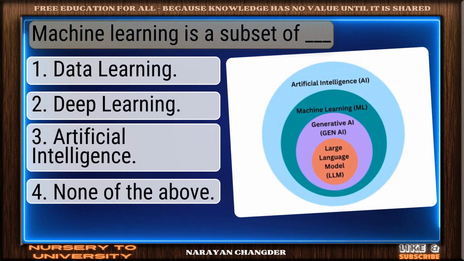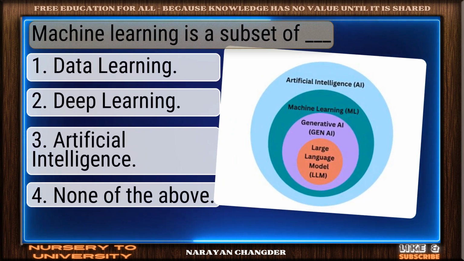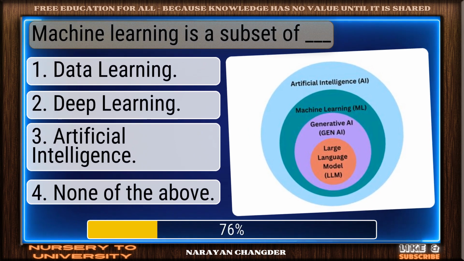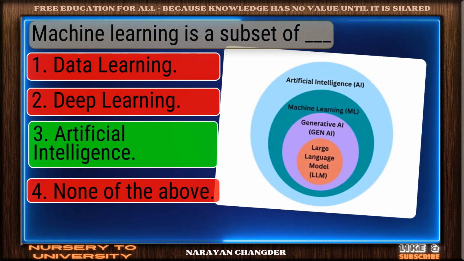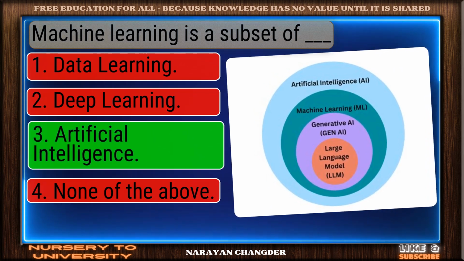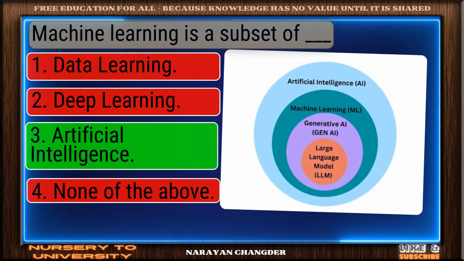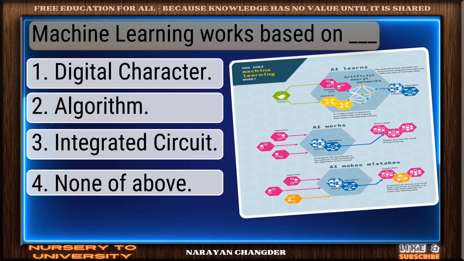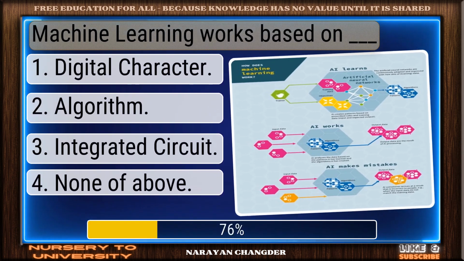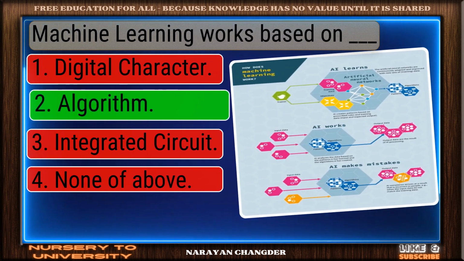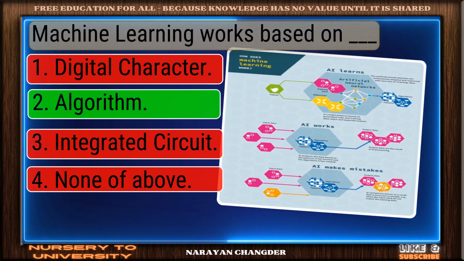Question number 31. Machine learning is a subset of dash. Clear logic. Your choice, artificial intelligence, is sound and 100% true. Question number 32. Machine learning works based on dash. Right choice. Algorithm is the best answer.